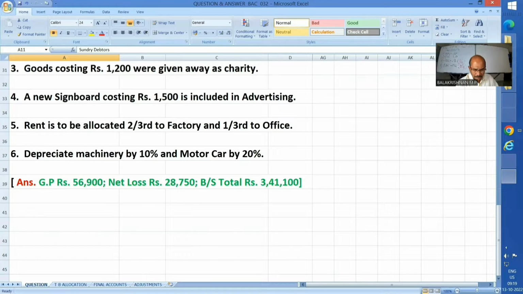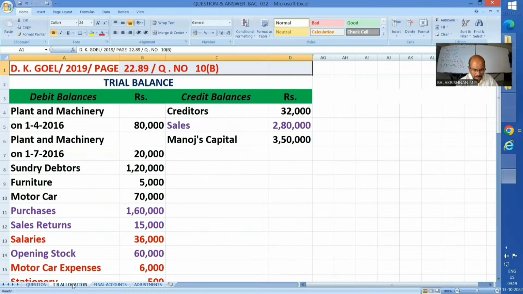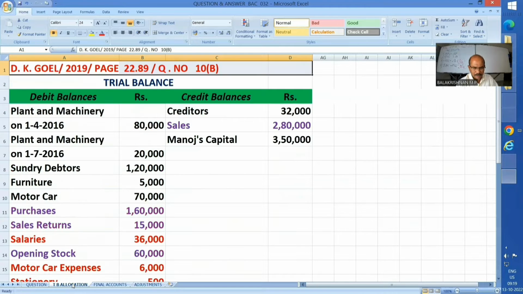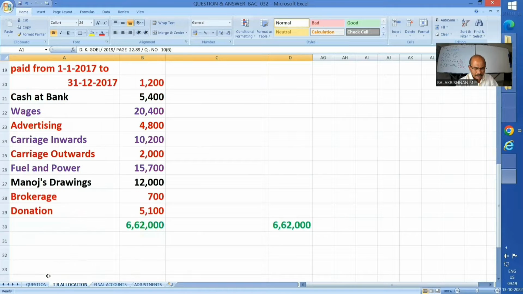First of all, let me prepare a trial balance. I prepare the trial balance and also I have allocated the items as usual. What has been my thumb rule in preparing the trial balance, as I have been mentioning? In the debit side, show all the assets and expenses, and in the credit side, list down all the liabilities and income. And for trading account, I color it violet blue. All violet blue items pertain to the trading account.